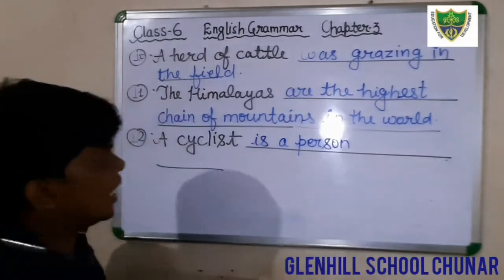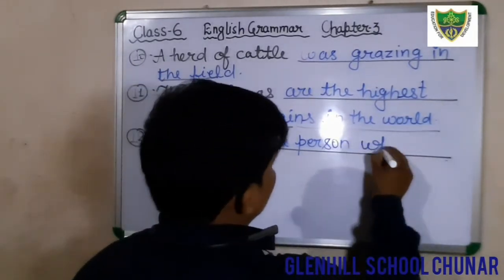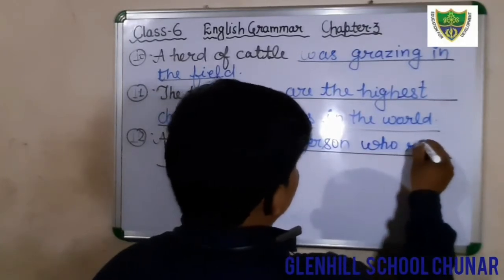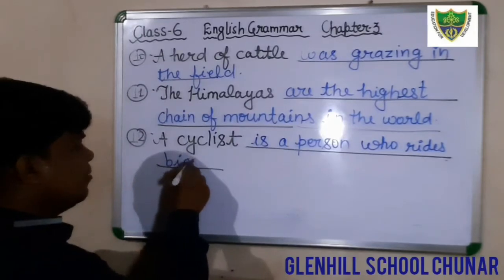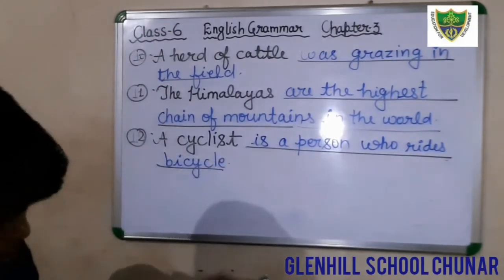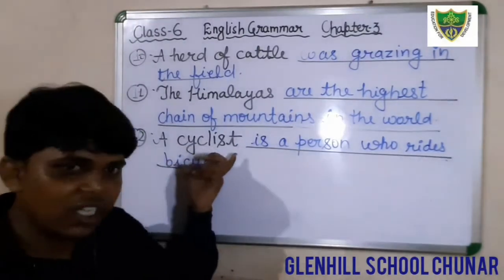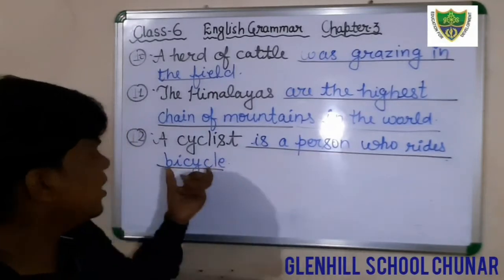A cyclist is a person who rides bicycle. Just fill in here in your book. A cyclist is already given in your book. A cyclist is a person who rides bicycle.